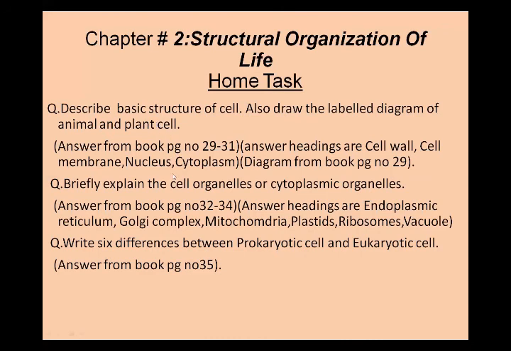You have to write the answer from your book, pages 29 to 31. I know this is a very descriptive answer, but please write all the information from your book, because you have to write it for your assessment test. The answer headings are cell wall, cell membrane, nucleus, and cytoplasm. Diagram from book page number 29, one diagram on one page with complete labels.